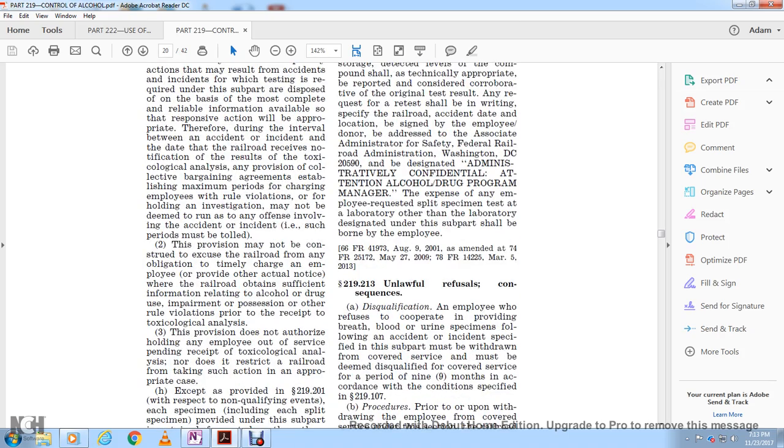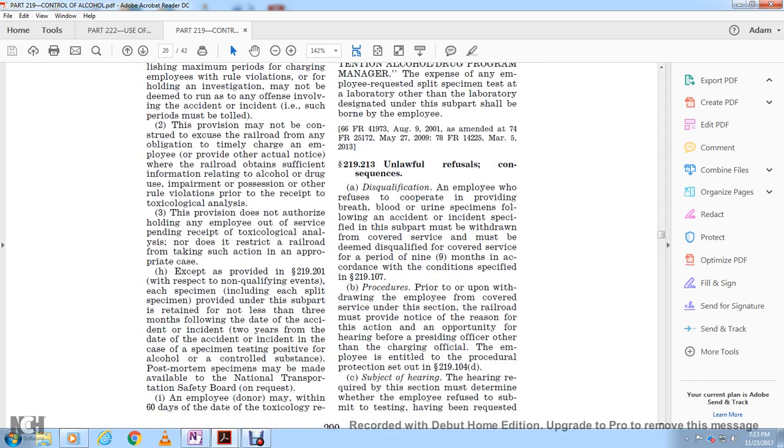The provisions may not be construed to excuse the railroad from any obligation to timely charge the employee, or to provide actual notice of whether the railroad obtained sufficient information for training, alcohol, drug, or use of impairments, or for the possession of other rule violation prior to the receipt of the toxicological analysis. The provision does not authorize holding an employee out of service pending the receipt of the toxicological analysis, nor is it meant to restrict the railroad from taking any action in the appropriate case.